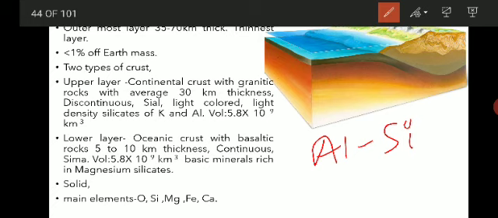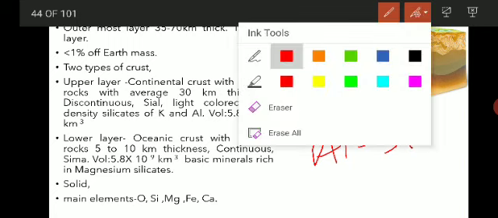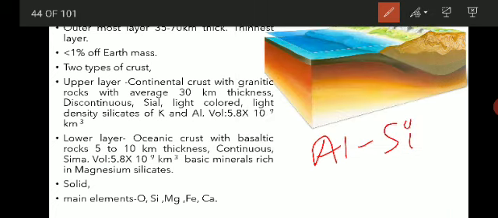The study of seismological observations within the crustal layer indicates two layers, right? The crust is divided into two, that is upper and lower crust. Upper crust is this one, and the lower crust is this one.